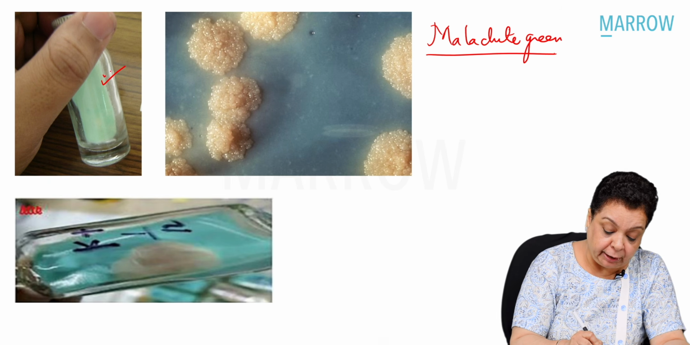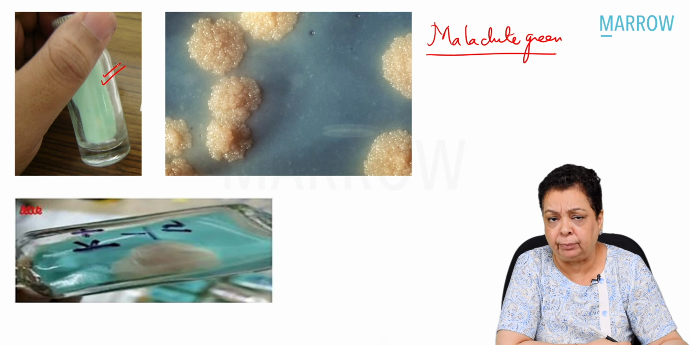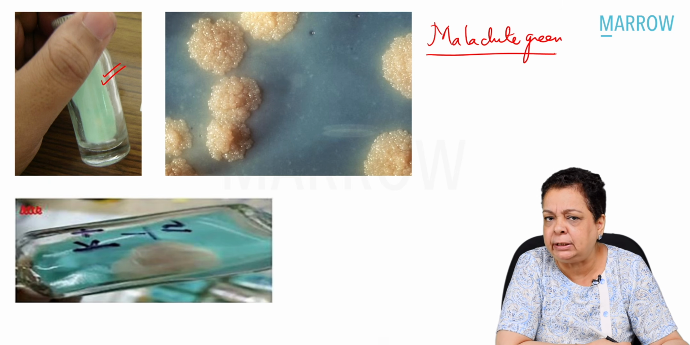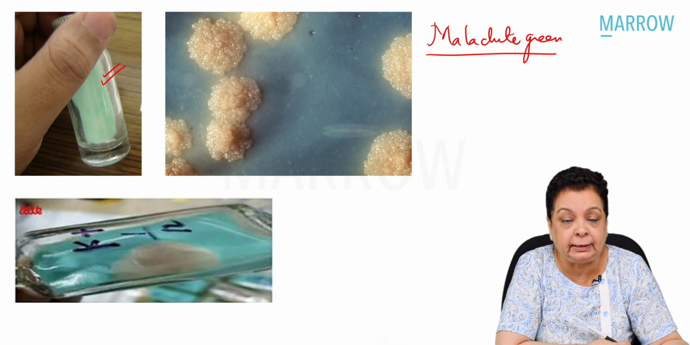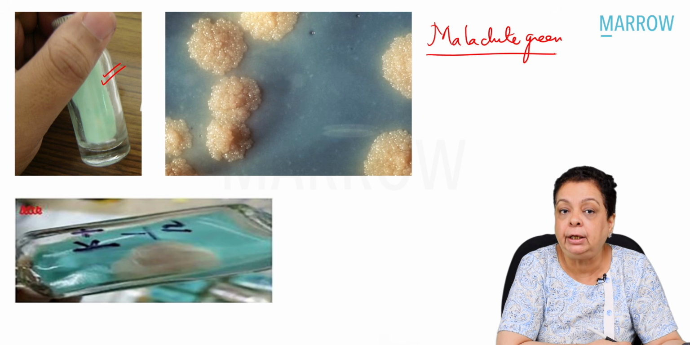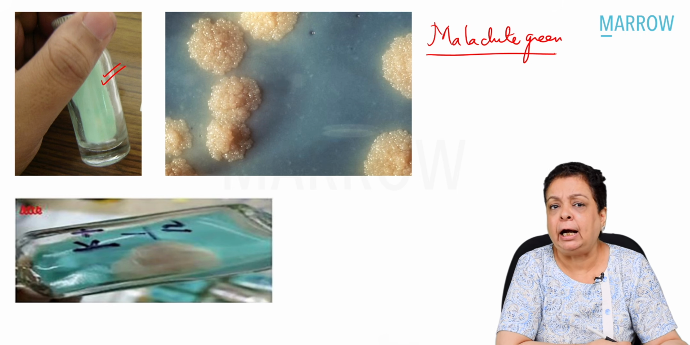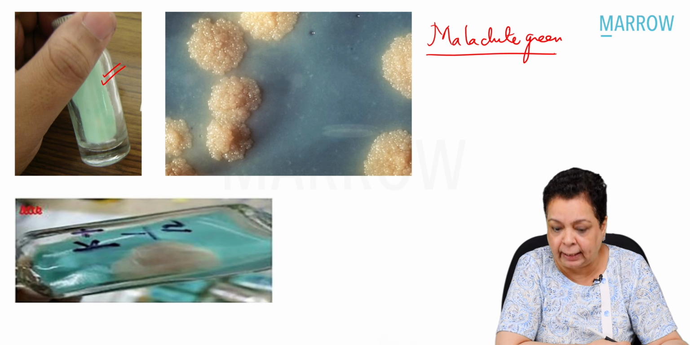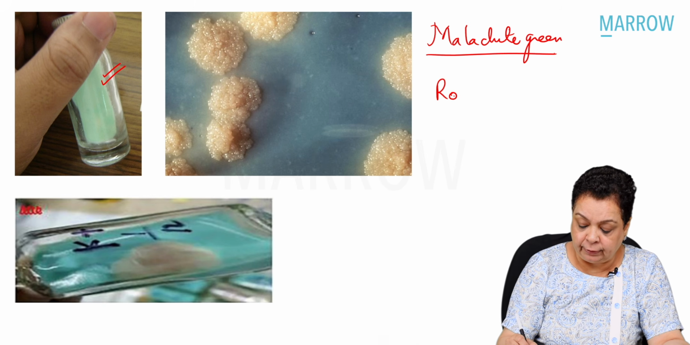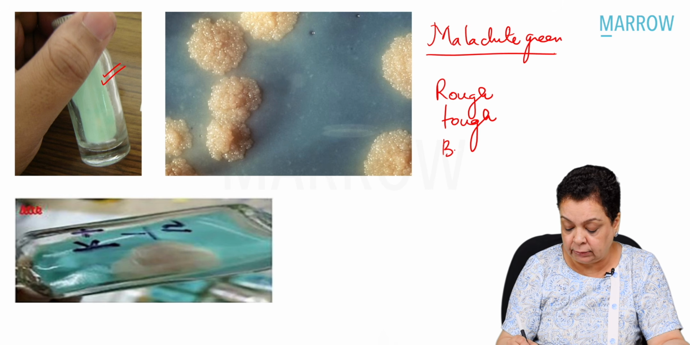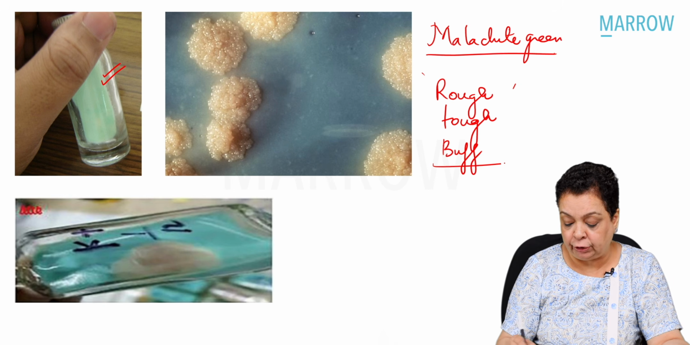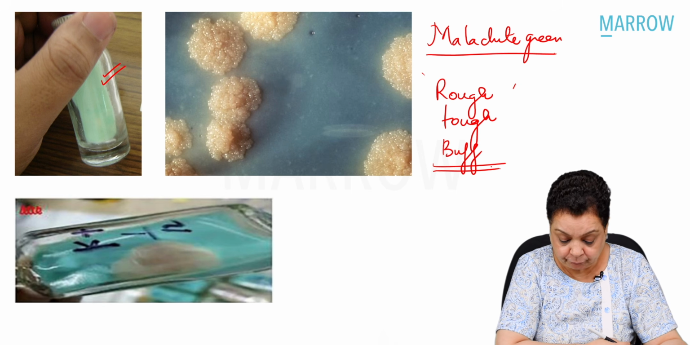Right, that's our McCartney bottle containing the LJ medium. How long do MTB take to form colonies on this medium? Because of the long generation time of 14 to 15 hours, they will form colonies in 3 to 8 weeks. And what is the colony morphology described as? Rough, tough, and buff. Buff meaning off-white. Rough, tough, and buff colonies. Okay, let's move on.